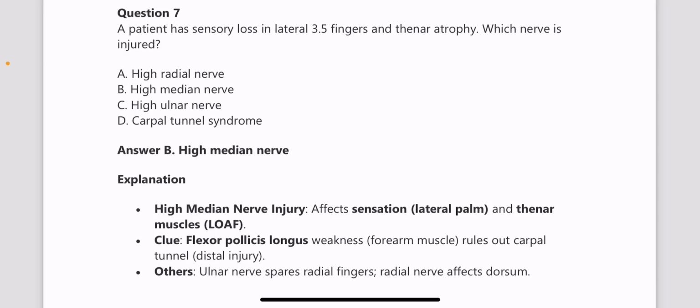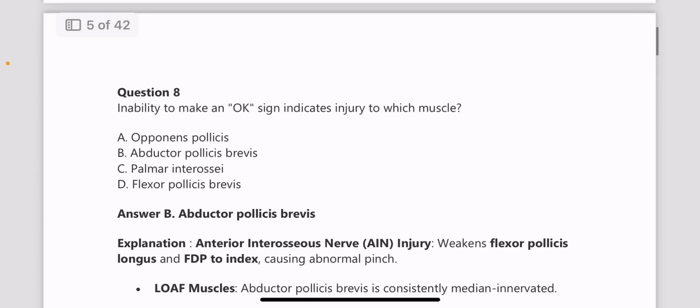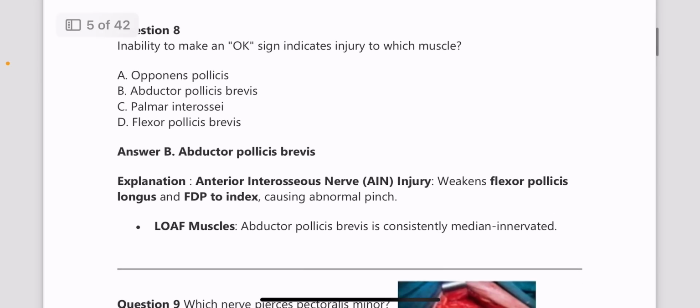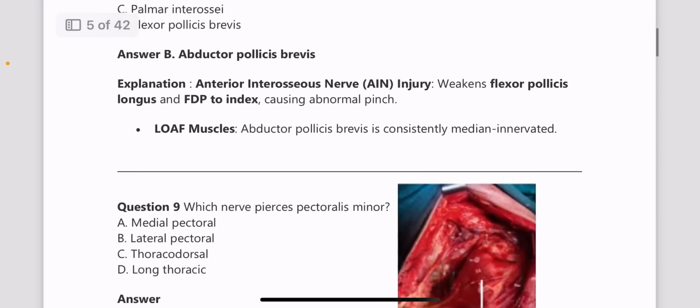And next one, inability to make an OK sign indicates injury to which muscle? So again, the important nerves of the upper limb, like the median nerve, radial nerve, and their innervations and the muscles innervated are very important. These are questions related to that. So OK sign inability is seen in abductor pollicis brevis injury. Also, the nerve supply of all of these is very important. The recurrent branch of the median nerve is the nerve which supplies abductor pollicis brevis.